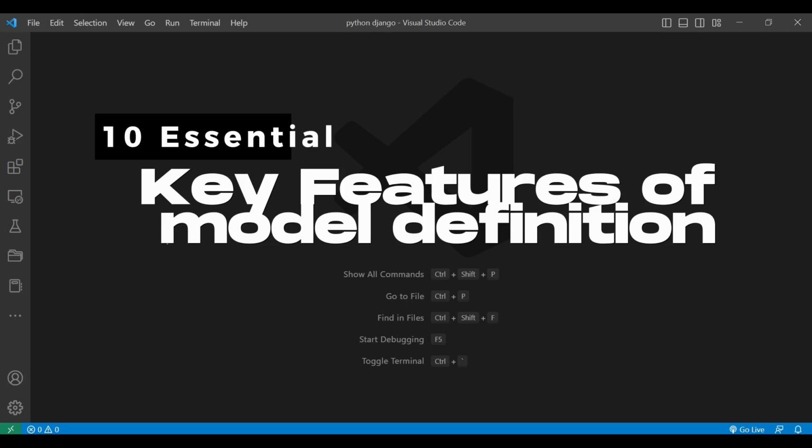Dear viewers, I would like to clarify that this tutorial is not just a step-by-step guide on how to create a blog web application using Django. It is more than that. It is a comprehensive tutorial that will take you from a beginner to a professional Django developer. My aim is not only to help you create a web application, but also to help you understand what is going on under the hood.